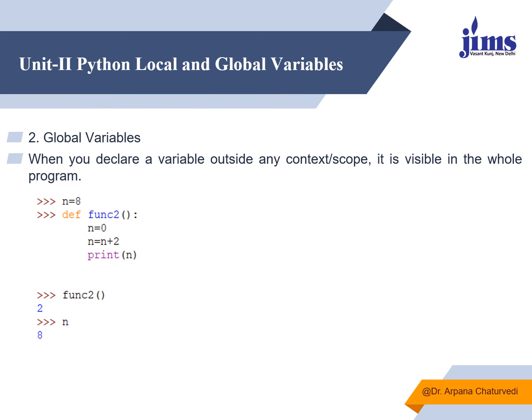Whereas if we talk about a global variable, here I have declared a variable n equals 8 outside the function definition. Within the function, I have reassigned the value of n as 0, and then I am saying n equals n plus 2, and I am printing n. So when I call this function by its name, it will display the value of n as 2. Whereas outside the function, if I try to display the value of n, it will display its global value, which is 8. This is the global value, whose scope is outside the functions also and within the program.